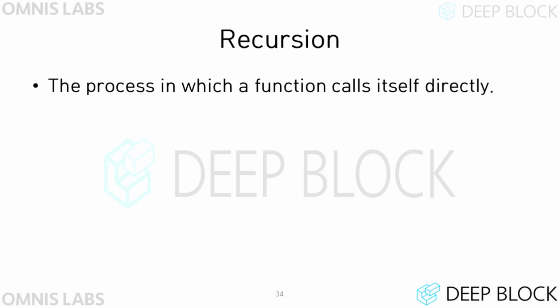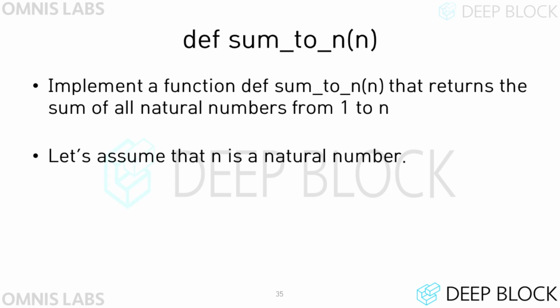Last time, we learned that we can call functions inside functions. Among them, a recursive function refers to a function that calls the same function itself. To help you understand, let's continue the explanation by seeing an example. Let's implement a function sum2n that returns the sum of natural numbers from 1 to n when a positive integer n is passed as an argument. No error handling code is required.